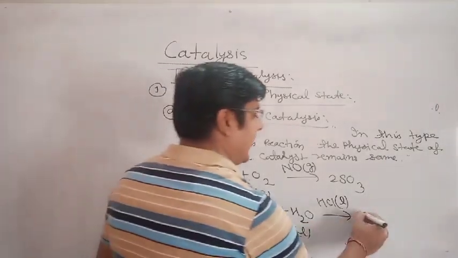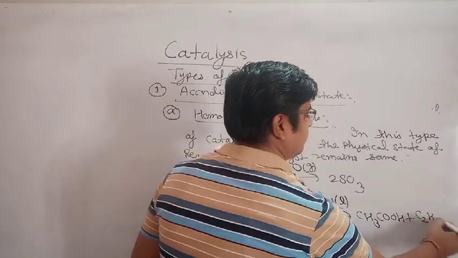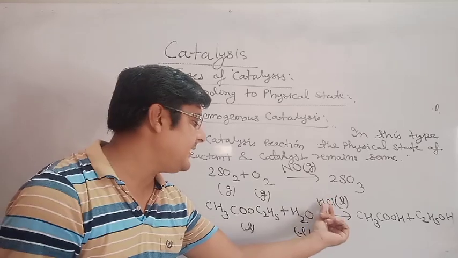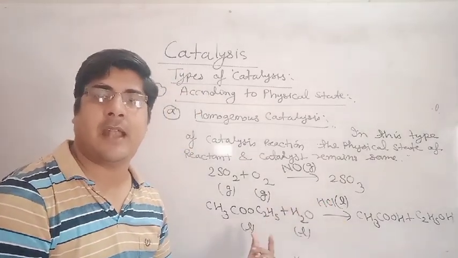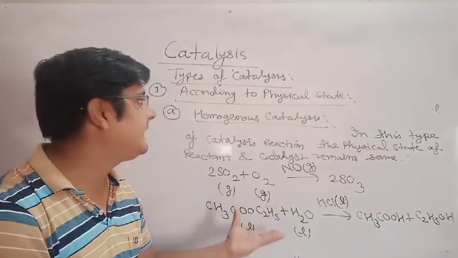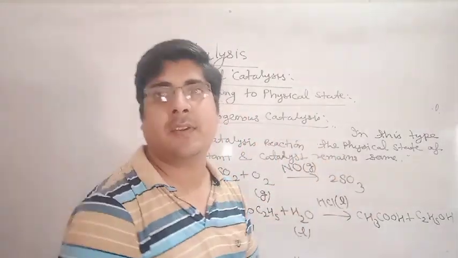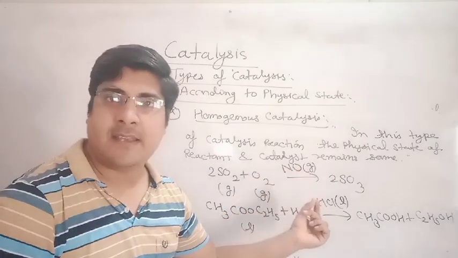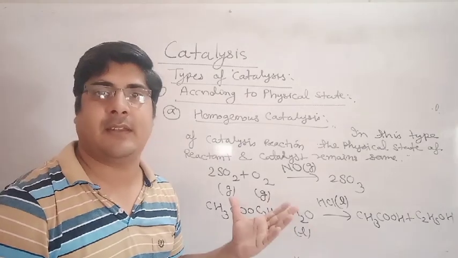It will form acetic acid and ethanol. Both catalyst and reactant are liquid, in the same physical state. So it is an example of homogeneous catalysis. In homogeneous catalysis, the catalyst and reactant remain in the same physical state.